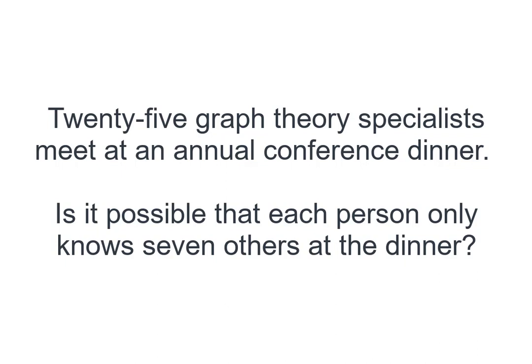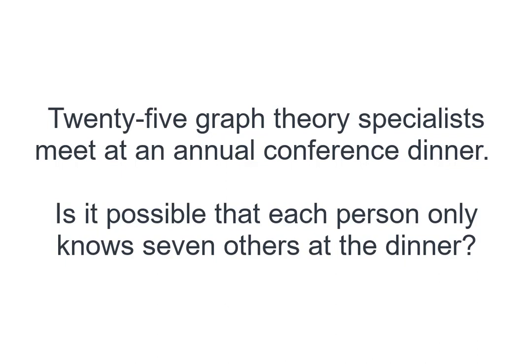If we use a graph to interpret this situation, then we can use a node to denote every person in this meeting. And if 2 persons know each other, then we can indicate by an edge joining these 2 nodes. Whereas if 2 persons do not know each other, then there is no edge connecting both nodes. Having a meeting with 25 graph theory specialists would mean that there would be a graph having 25 nodes.